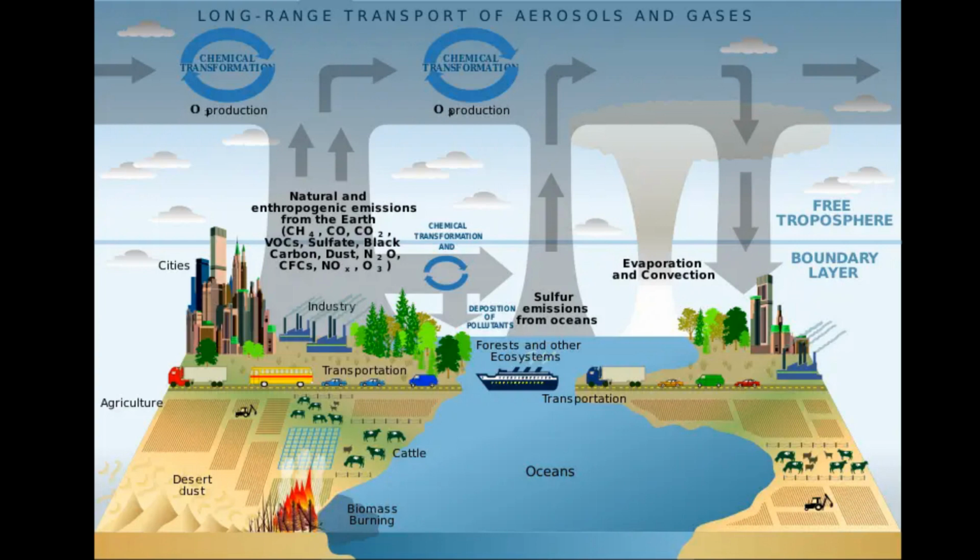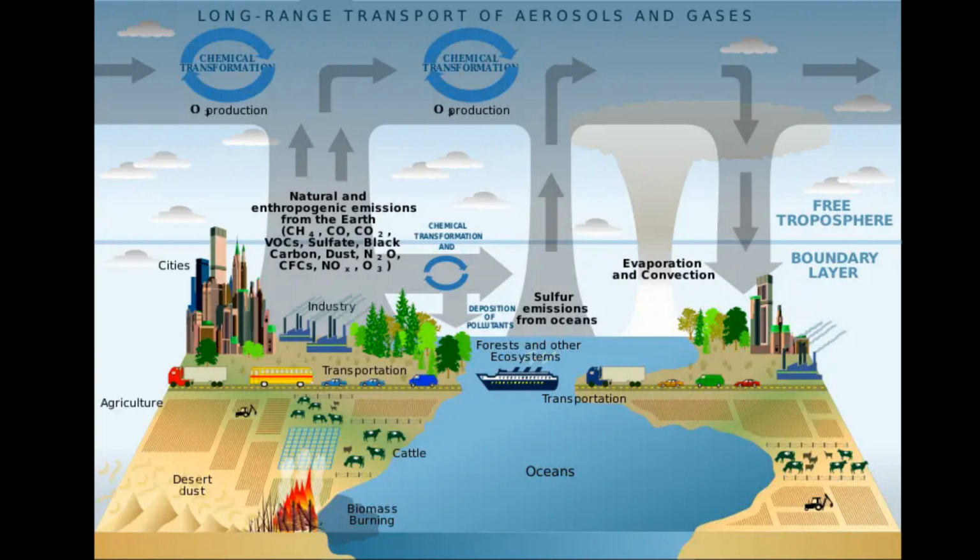Segment 2. Environmental consequences. Air pollution has wide-ranging environmental consequences. Impact on ecosystems. Air pollutants can harm vegetation, crops, and forests through direct damage or by altering soil chemistry. This can lead to reduced agricultural yields, forest degradation, and biodiversity loss. Climate change connection. Many air pollutants, such as carbon dioxide, CO2, methane, CH4, and black carbon, act as greenhouse gases, contributing to global warming and climate change. The warming of the planet can result in severe weather events, rising sea levels, and ecological disruptions.